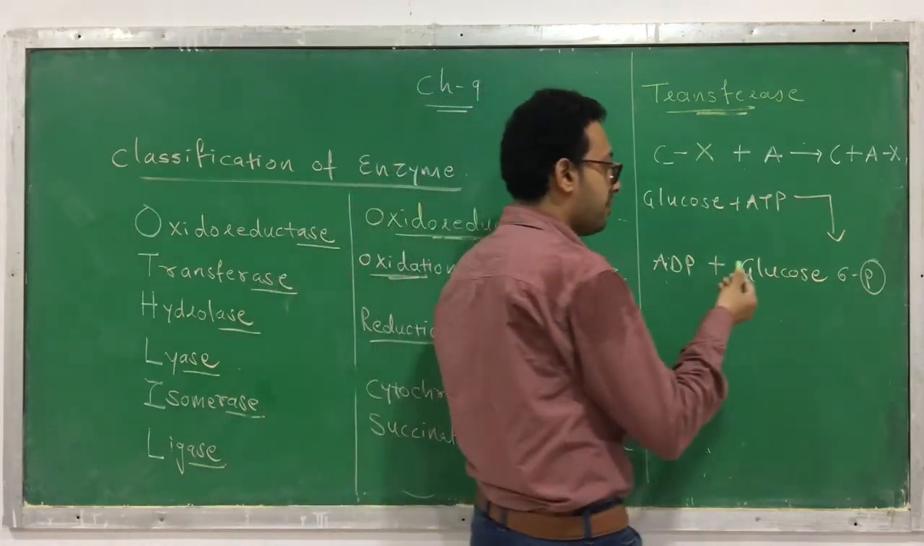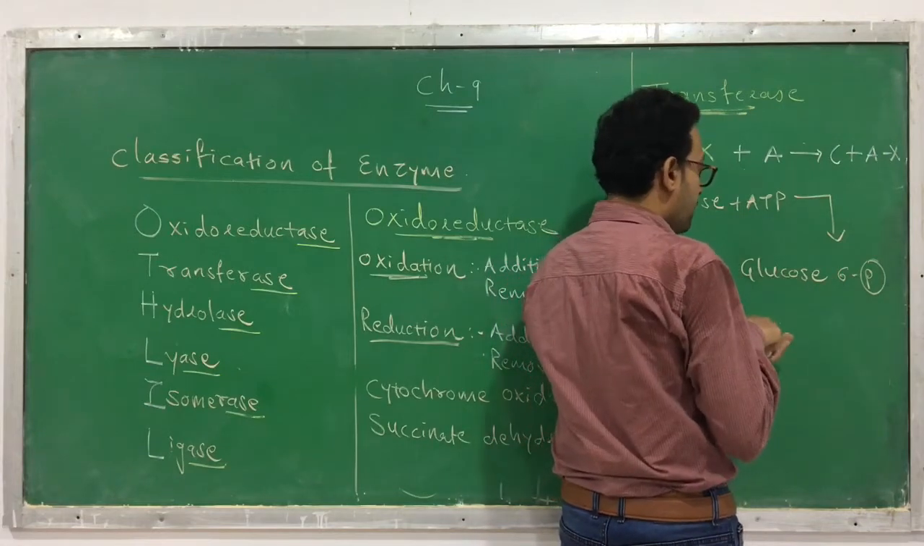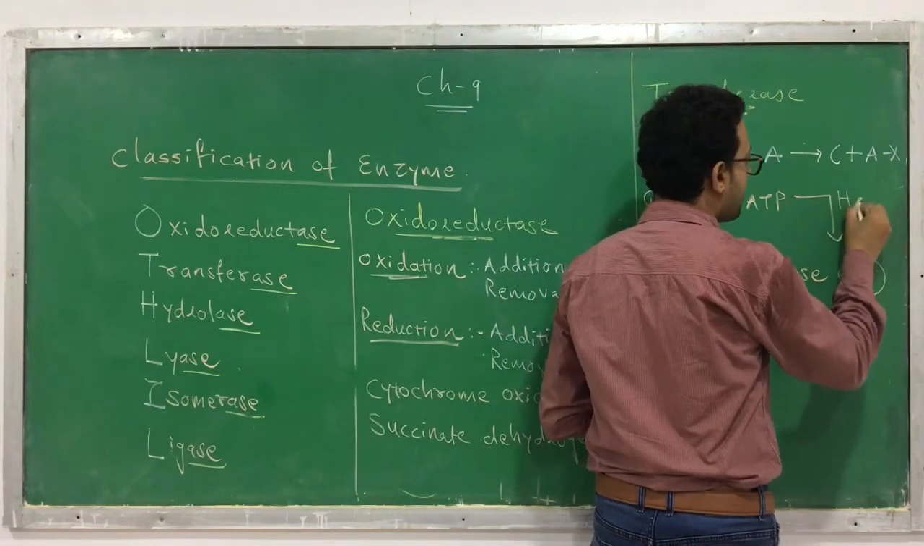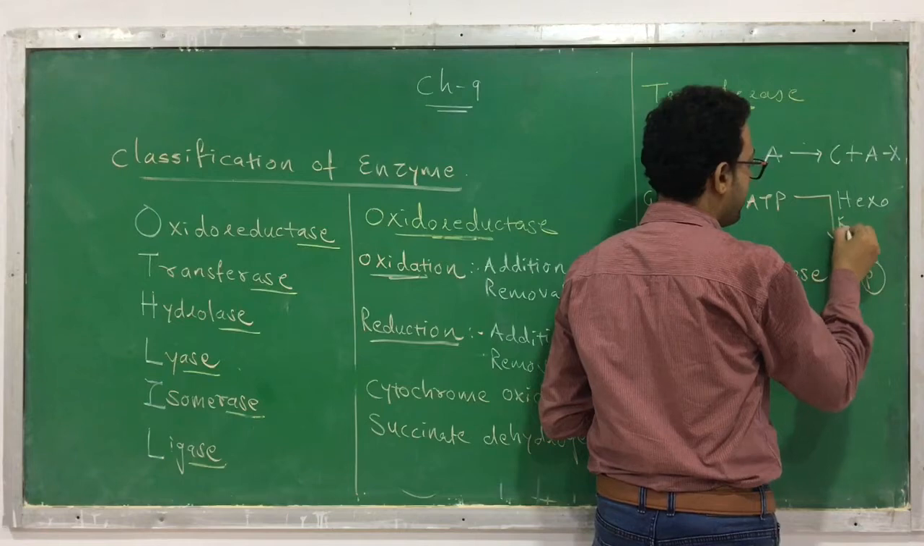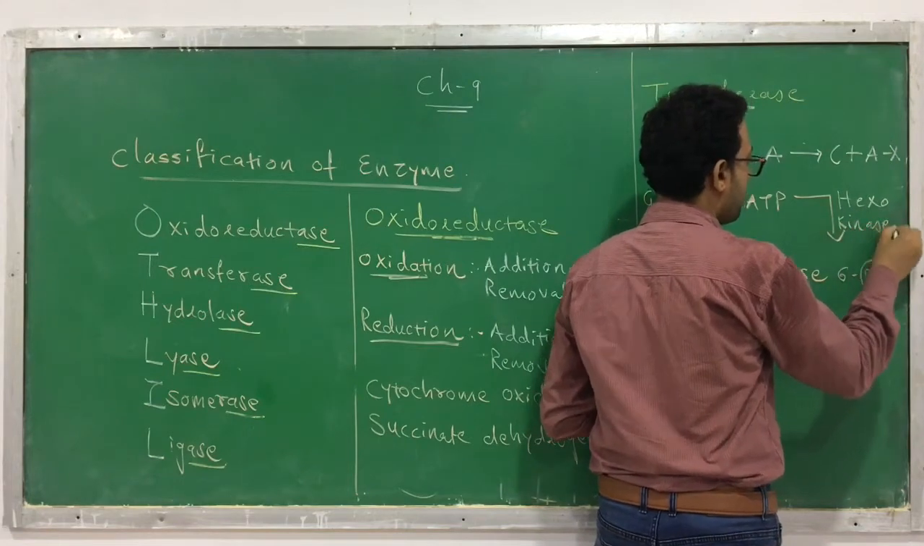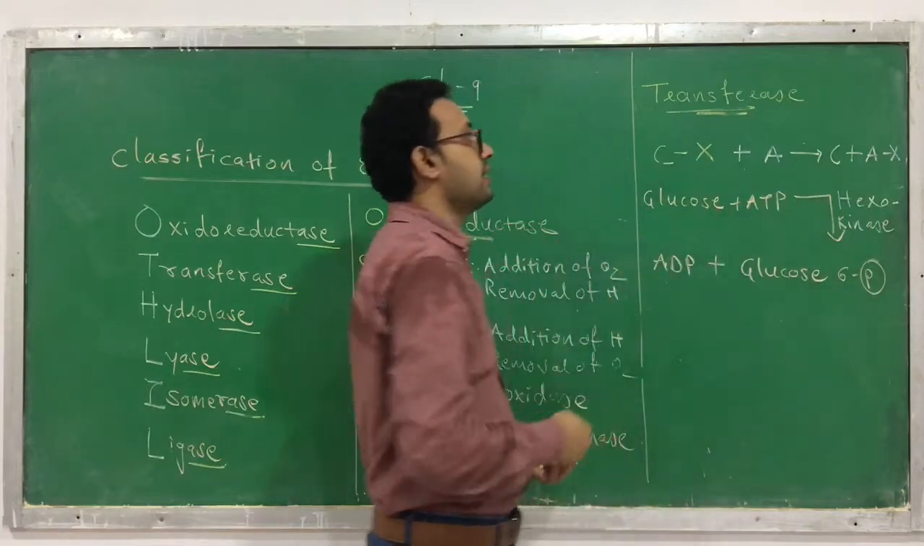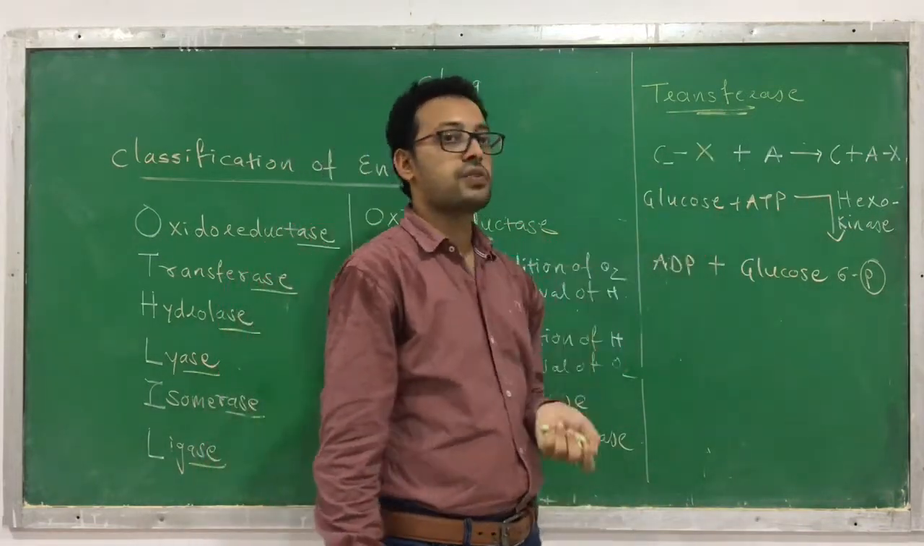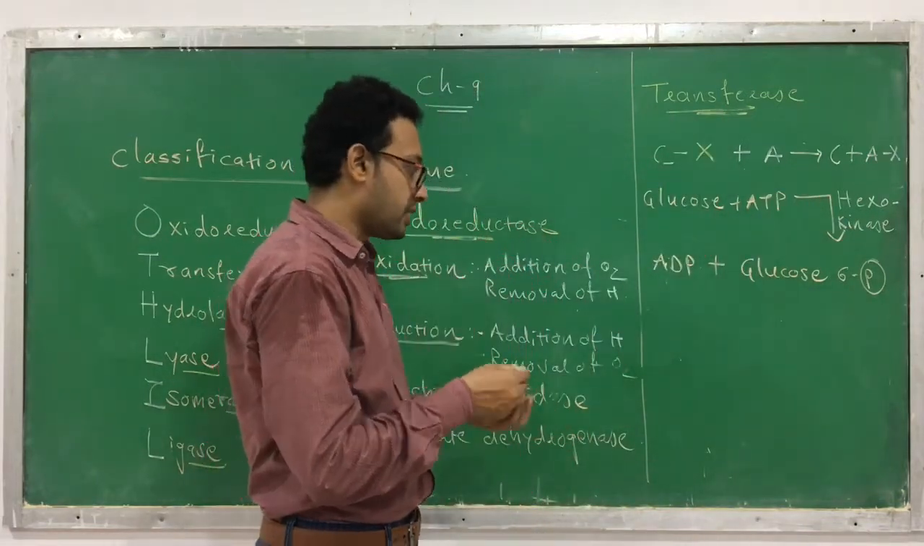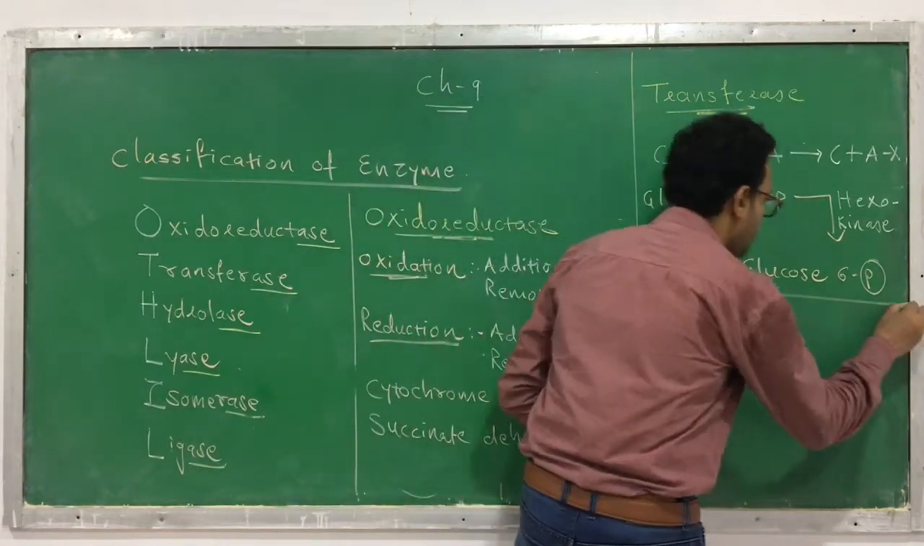transferase. I will give you an example. The name of the enzyme which will catalyze this is hexokinase. It's a hexokinase. Okay, this is the name of the enzyme which will catalyze this reaction. What we call it is transferase. Clear? I hope it is clear. Okay, this is called transferase.